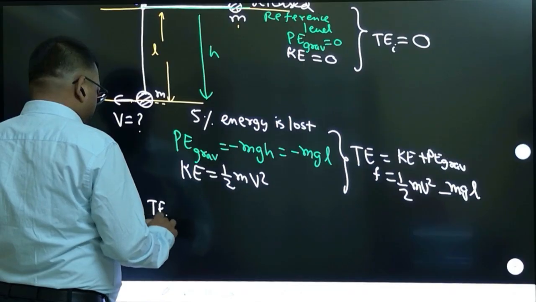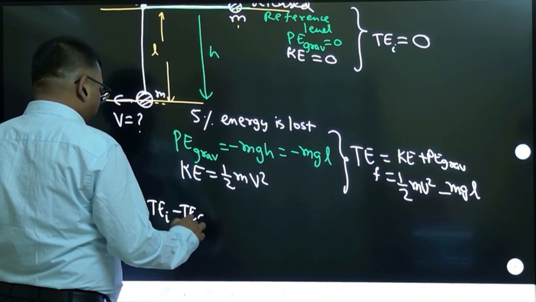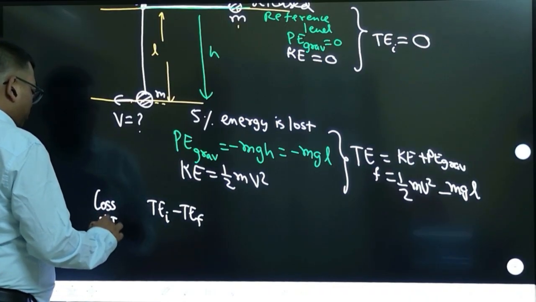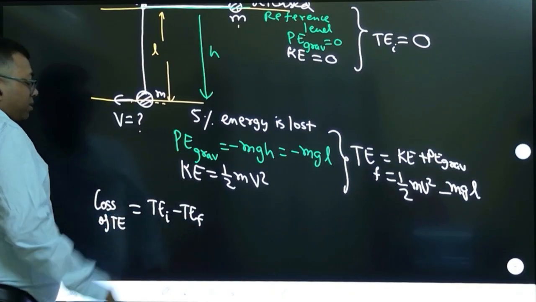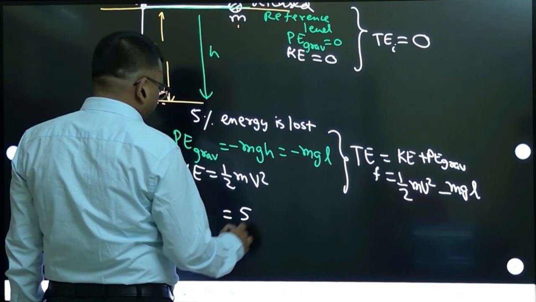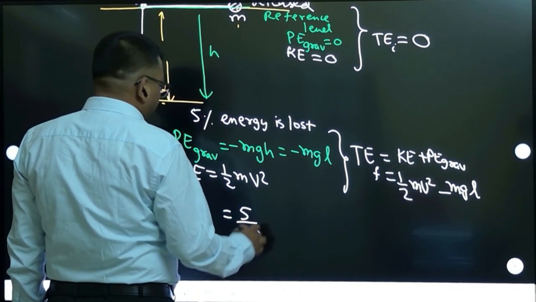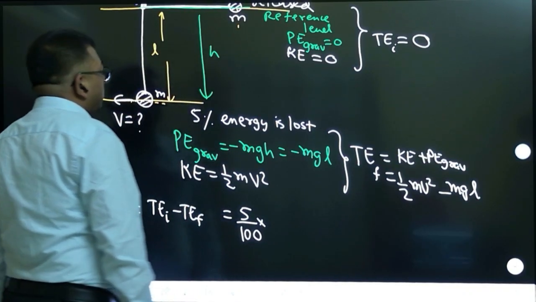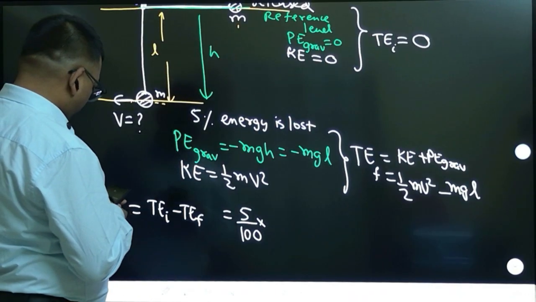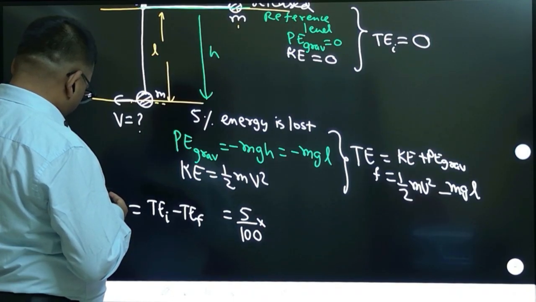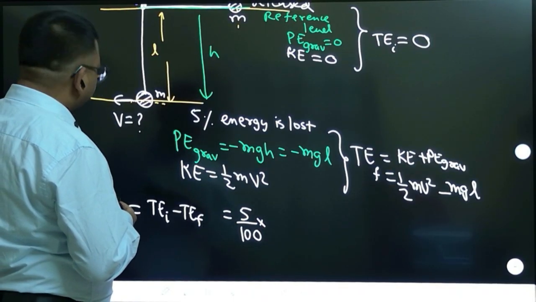So total energy initial minus total energy final is the loss of total energy. And this loss they have given as 5%. 5% of what? 5% of initial energy.